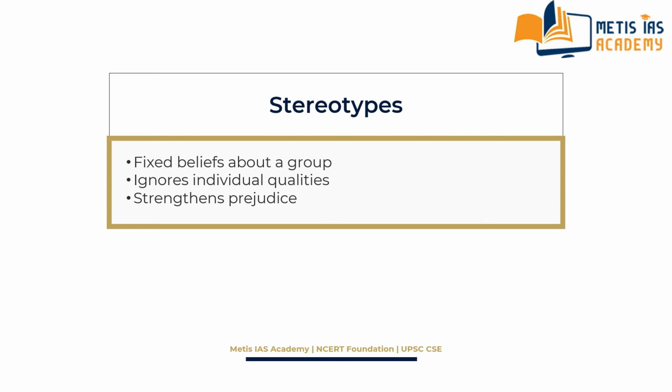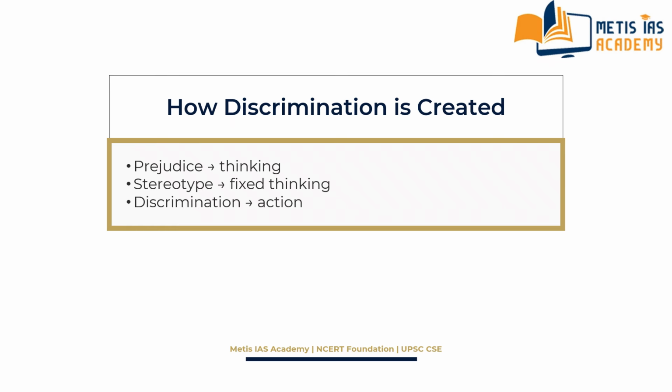So, if we observe carefully, discrimination is not a single act, it is a process. This is a three-stage process. We will discuss how discrimination is created elaborately.